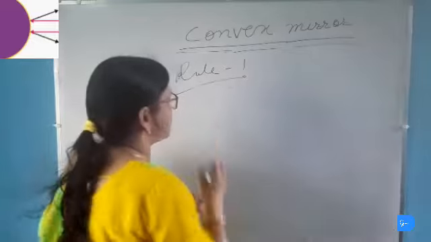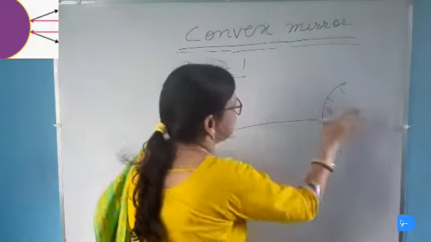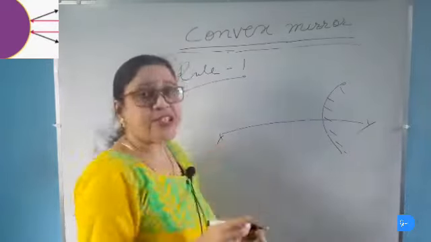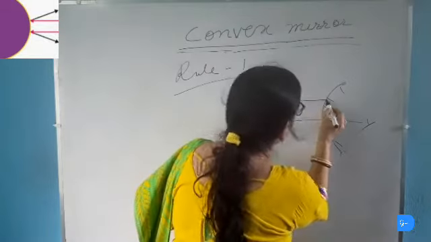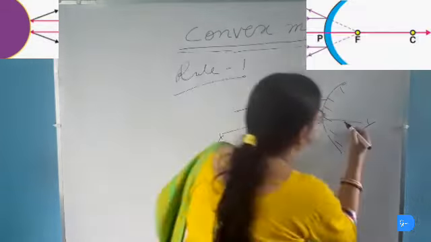The first rule states, so this is the convex mirror, this is the rough side of the mirror and this is the principal axis. The first rule states that when a ray of light parallel to the principal axis falls on the convex mirror, then it appears to be coming from the point F or principal focus after being reflected by the convex mirror. So the first rule is that a ray of light parallel to the principal axis will appear to be coming from the focus of the convex mirror.